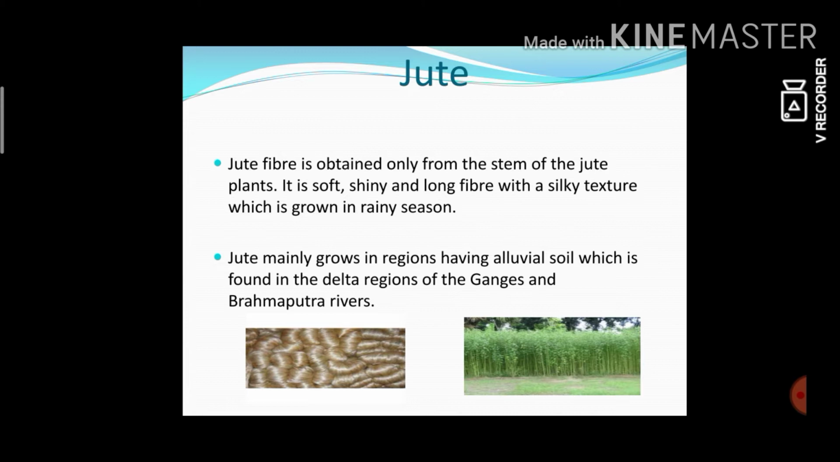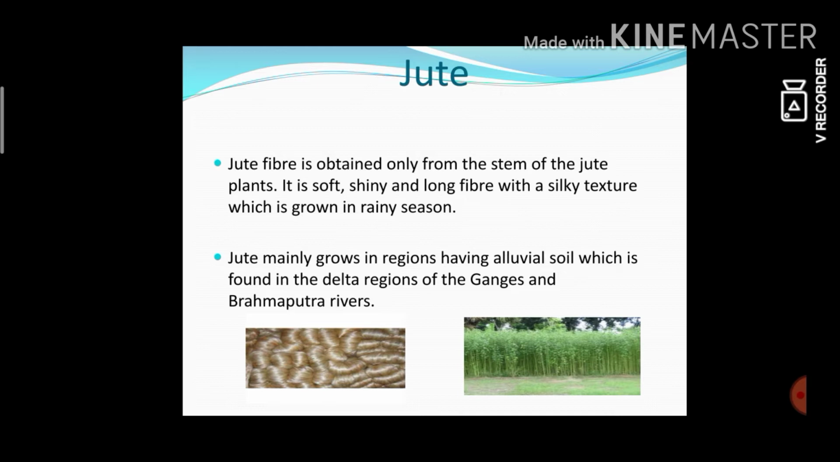It is a shiny and long fiber. How does it look? It is very shiny, brownish in color. Right. It is grown only in the rainy season. It is a soft fiber. It is harvested in the flowering stage. We need to harvest the jute plant in this flowering stage, and it can grow in alluvial soil.